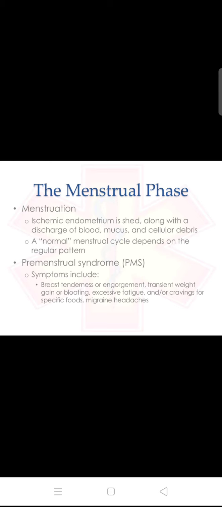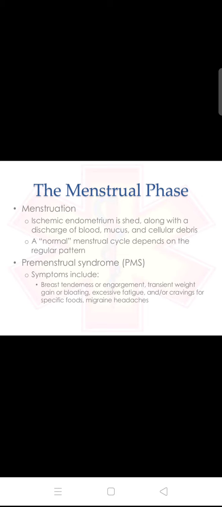Next is the menstrual phase. In menstruation, the ischemic endometrium is shed along with a discharge of blood, mucus, and cellular debris. A normal menstrual cycle depends on a regular pattern.